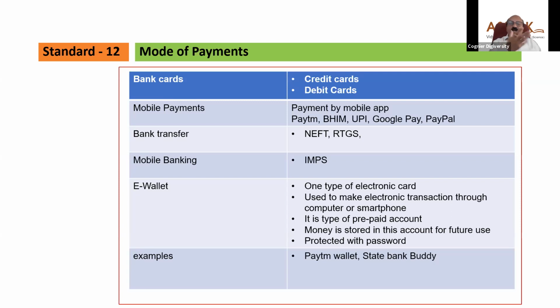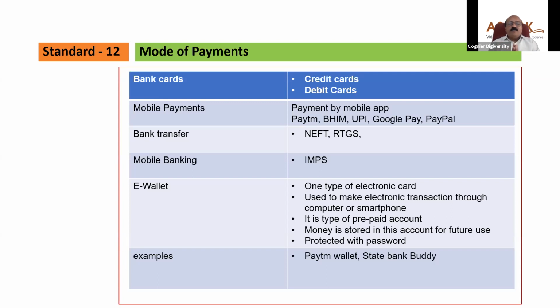Then you will travel to Mumbai, and anywhere you want to pay, you will transfer the money from your e-wallet to a merchant or a service provider. For every transaction, there will be a password, so it is protected by a password.